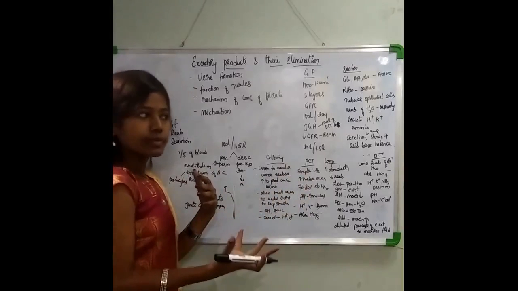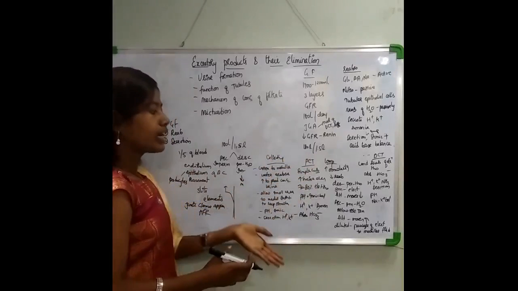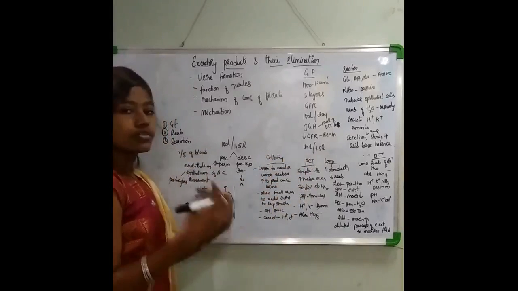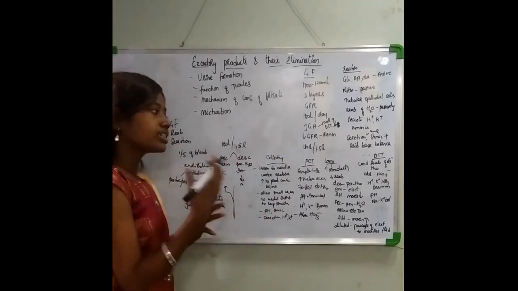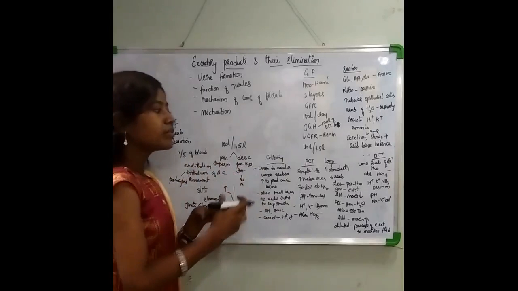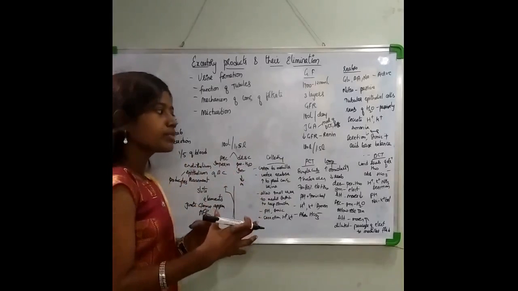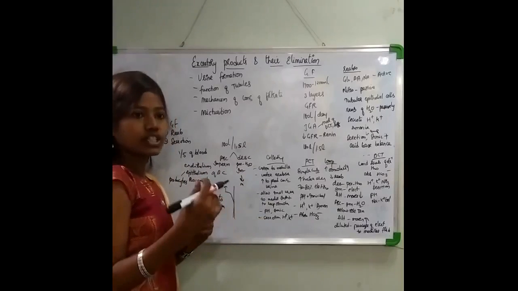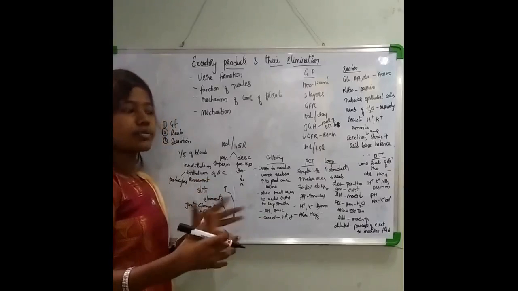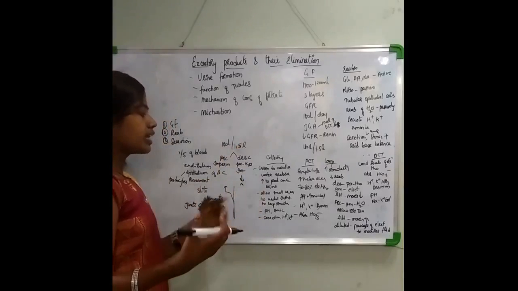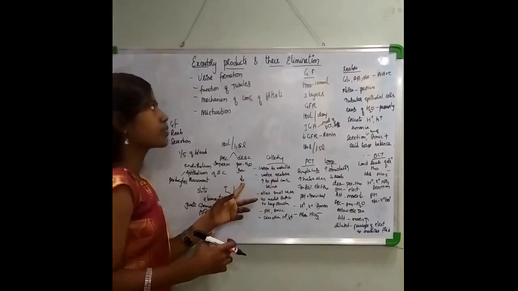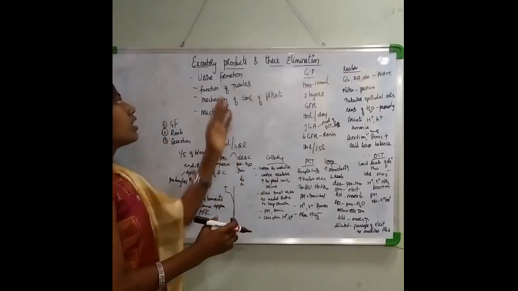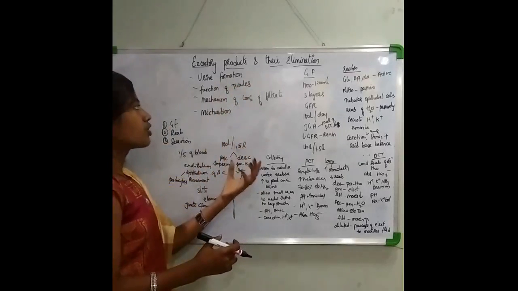So the most important thing here is the PCT, which does 70 to 80% of absorption. In the loop of Henle, you should remember the fluid is getting diluted, and because of the movement upwards and downwards, the concentration gradient is maintained. In the DCT you have conditional reabsorption, and ionic balance is maintained by secretion of H+, potassium and ammonia. The same occurs with the collecting duct, but here a concentrated amount of urine is produced. So this is about urine formation and the function of the tubules.